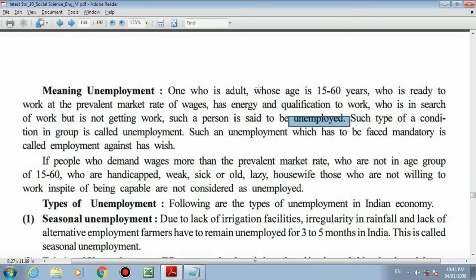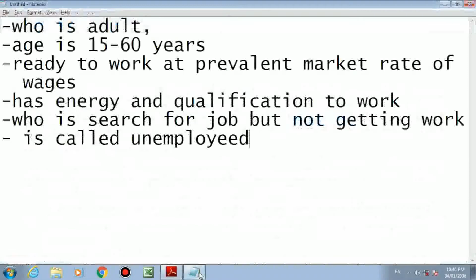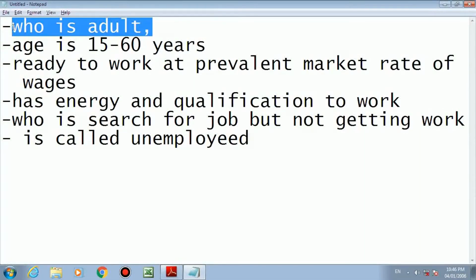So how to bifurcate? For example, we have a person who is an adult, age is between 15 to 60 years, and that person is ready to work at whatever market rate is going on, has energy and qualification to do the work, and is searching for work, but in spite of all this is not getting work, then that person is said to be unemployed. So how to bifurcate this definition? Point number 1, who is an adult.